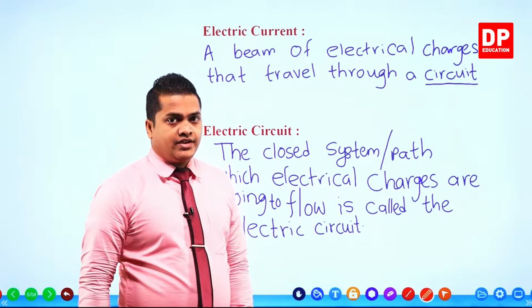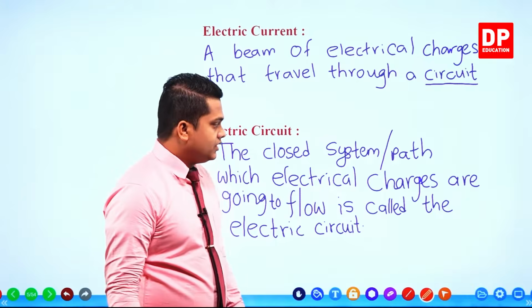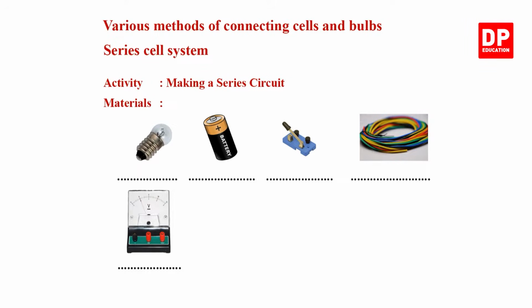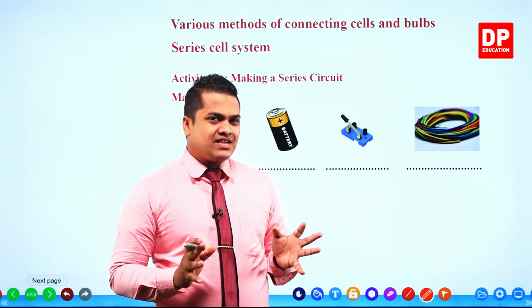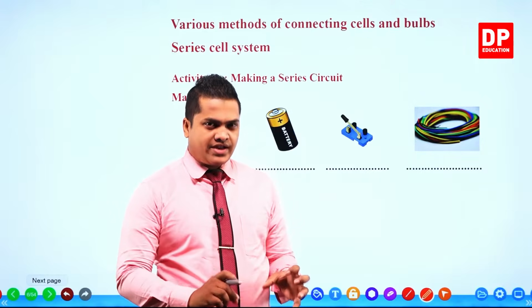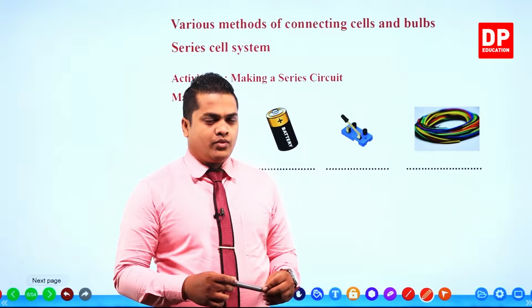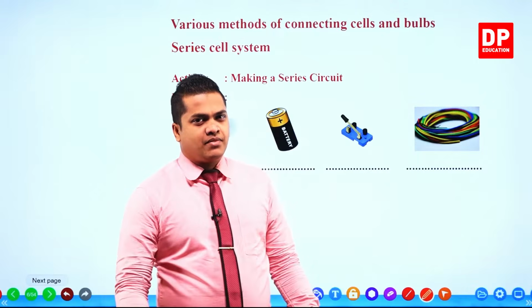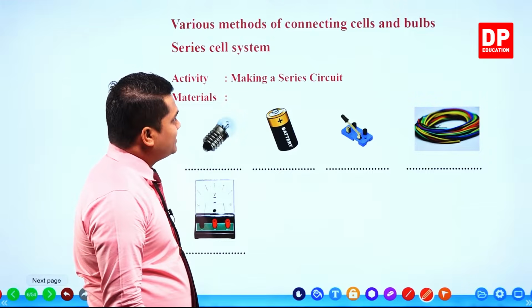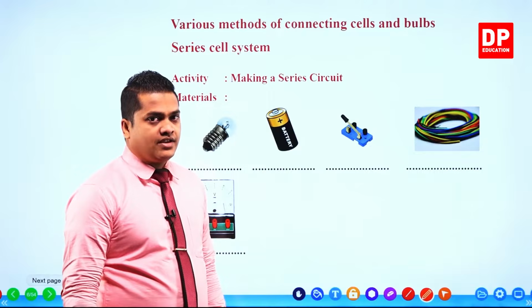Alright, let's move on with the next slide. Those are the basic things related to our lesson. Now we'll be discussing the first main topic, the various methods of connecting cells and bulbs.